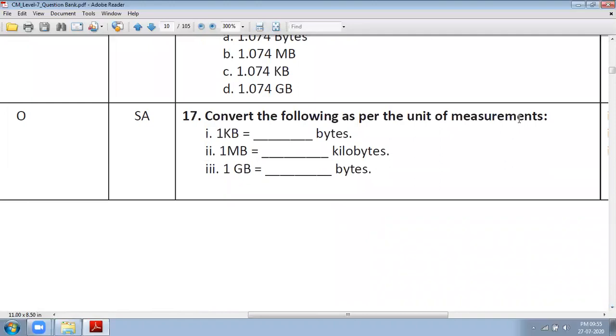Convert the following as per the unit of measurement. 1 kilobyte is equal to 1024 bytes. 1 MB is equal to 1024 KB. 1 GB is equal to 1024 MB.